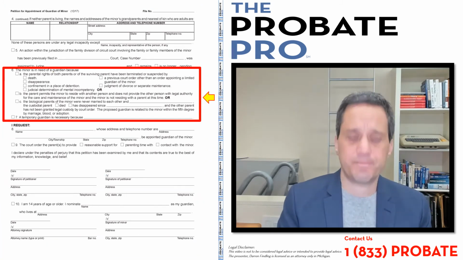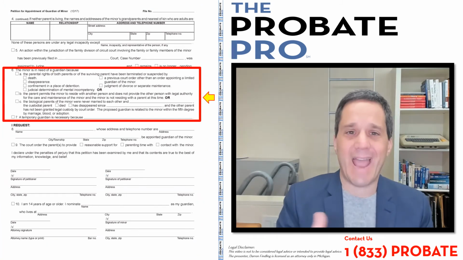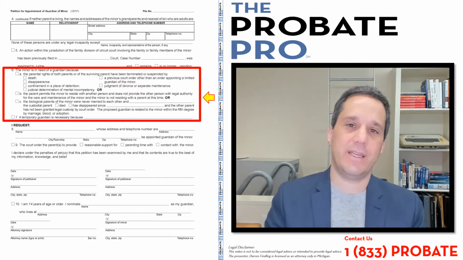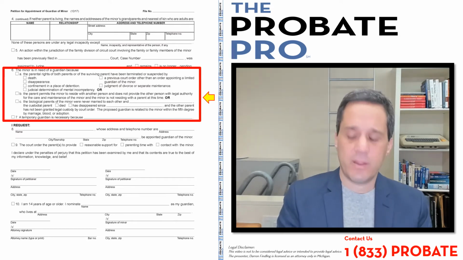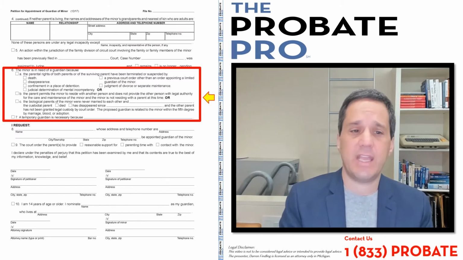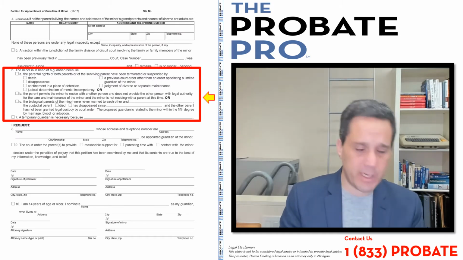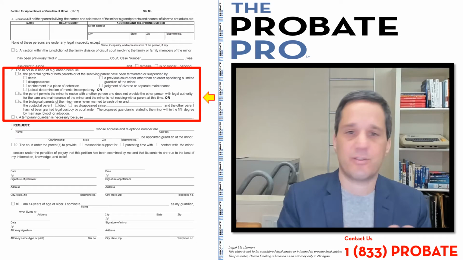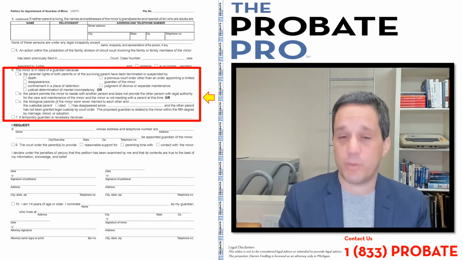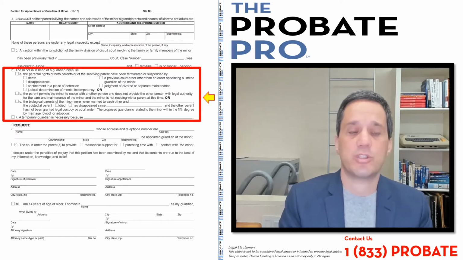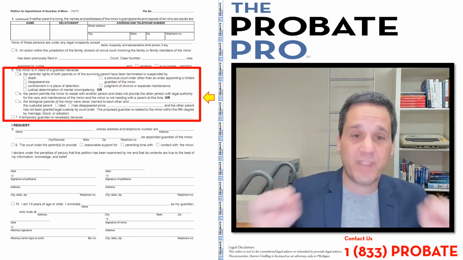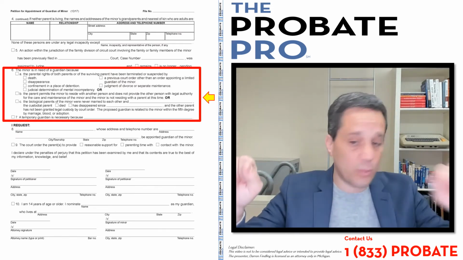The next section is what you're really asking for. Why is there a need for a guardian of a minor? The minor is in need of a guardian. Let's kind of work our way through this. Section A, the parental rights of both parents or of the surviving parent have been terminated or suspended by either death, disappearance, confinement, which would be jail often, judicial determination of incapacity. Maybe they're both under guardian, or maybe they both died, or maybe one's in jail and one has died.